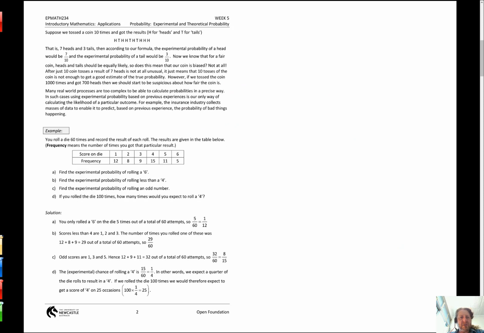Okay, suppose we tossed a coin 10 times and got the results. Here we've got 7 heads and 3 tails, so we know that we've got a 7/10 experimental probability of a head and 3/10 of a tail. Great.